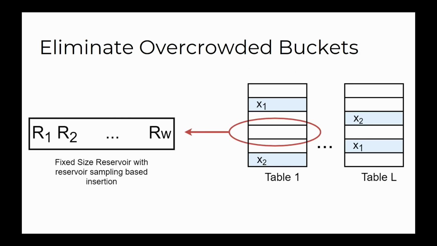The next thing we can do is eliminate the overcrowded buckets in the hash table. So one of the problems with this is you have the case where a large number of vectors all get hashed to the same bucket in the hash table. And so you get a huge exploding bucket that requires you to keep allocating new memory and also costs more at query time because you have to consider all of those vectors. What we can do is replace each of these variable-sized buckets with a fixed size reservoir and insert elements into it using the reservoir sampling algorithm.